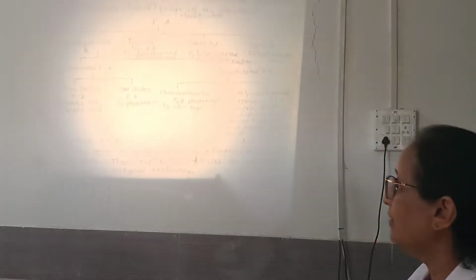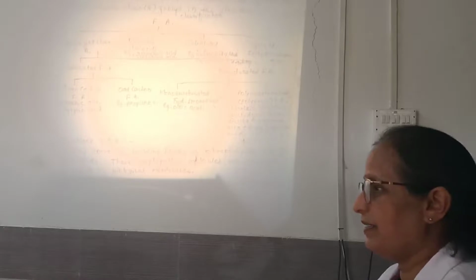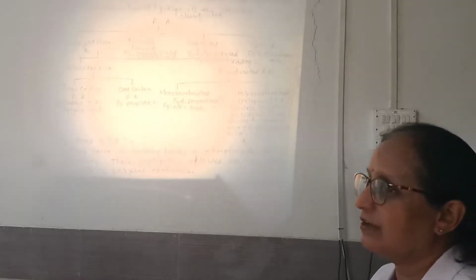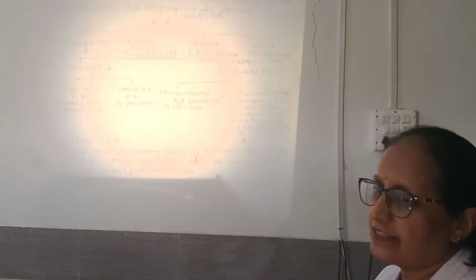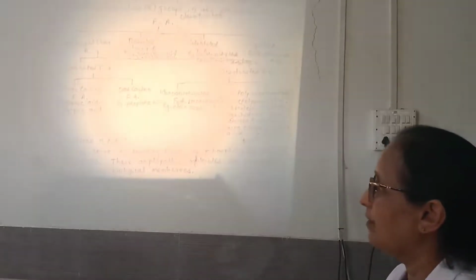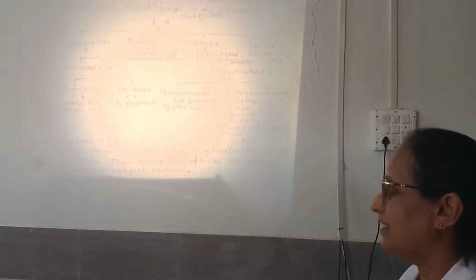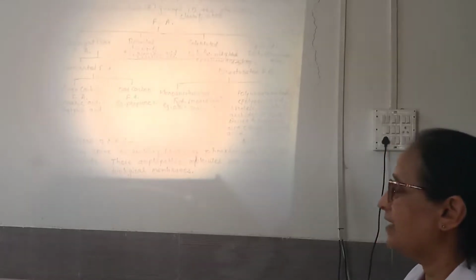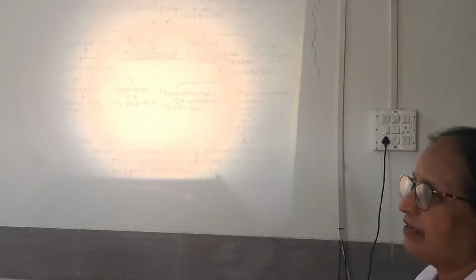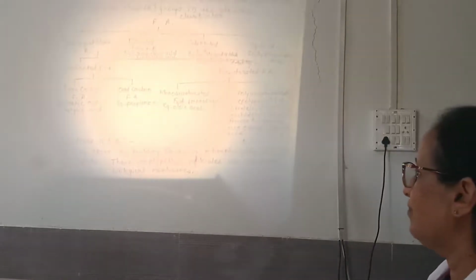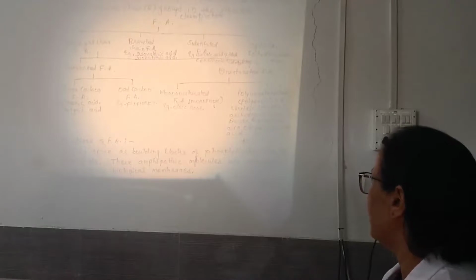Saturated, again the even carbon fatty acid and odd carbon fatty acid. Even carbon fatty acid means they consist of an even number of carbon atoms, like 2, 4, 6, 8, 10, like that. Okay. So what are the examples of even carbon fatty acid? Stearic acid, butyric acid. For odd chain fatty acid, the example is propionic acid. Now unsaturated fatty acid, just now I have told you what they are. Monounsaturated fatty acid, the example is what? Oleic acid. Then the polyunsaturated fatty acid or polyenoic fatty acid: linoleic, linolenic and arachidonic. Docosahexaenoic acid, that is DHA.